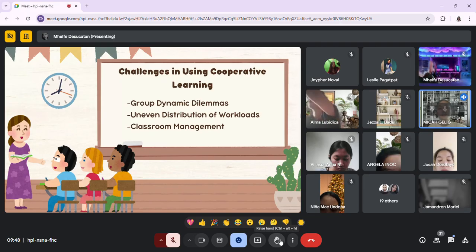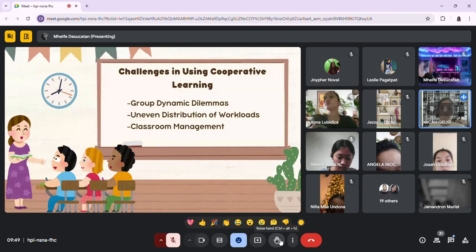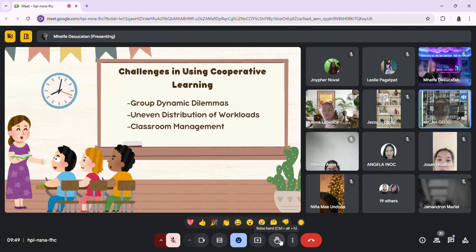So as children become distracted or start talking about unrelated topics, teachers must constantly monitor each group to ensure that everyone stays on track. But with a large class or multiple groups, it can be difficult to keep the classroom organized and prevent disruptions from occurring. All right.